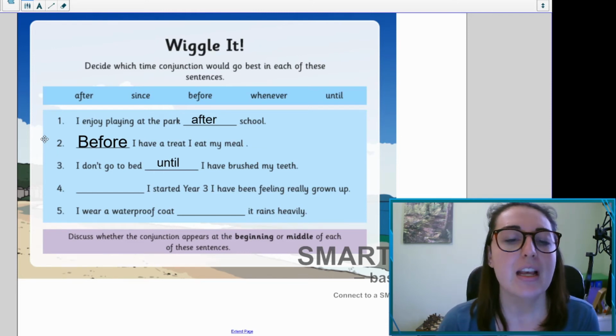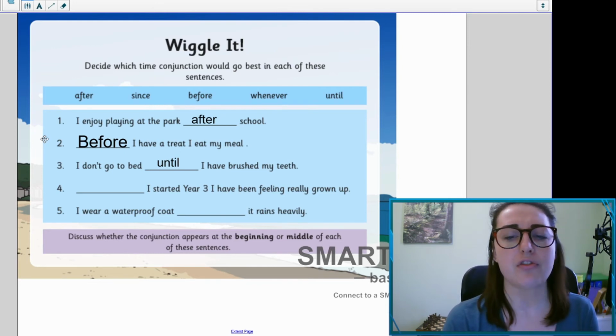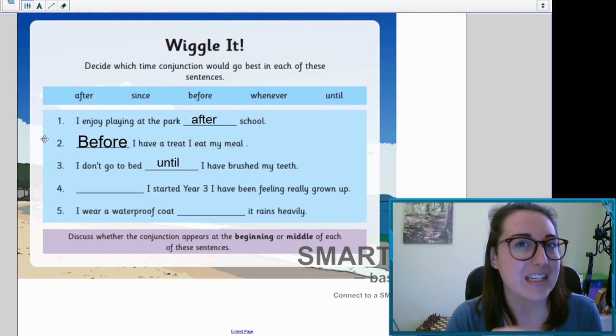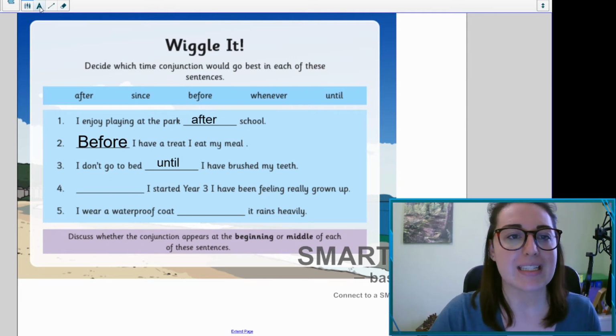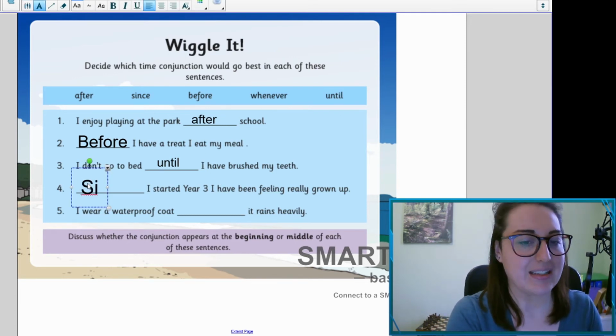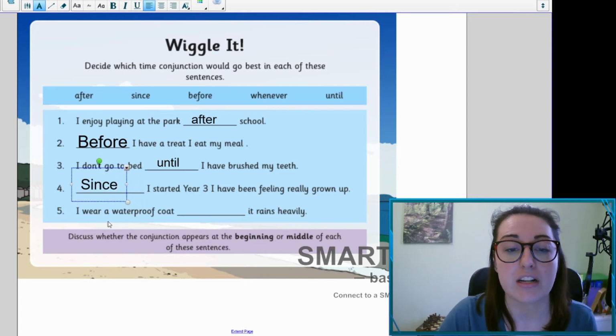And in the morning. I started year 3, I've been feeling really grown up. After I started year 3, I have been feeling really grown up. That kind of makes sense, but the rest of the sentence doesn't make sense because of this have word. So the word that makes sense here, the time conjunction, is since. Since I have started year 3, I have been feeling really grown up.